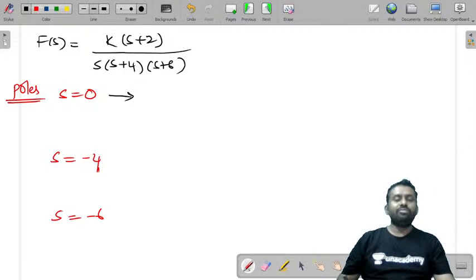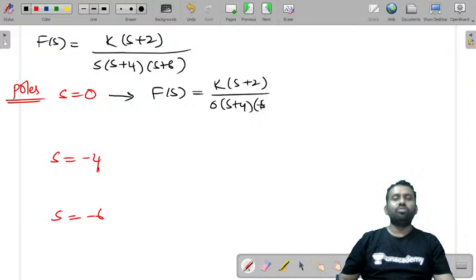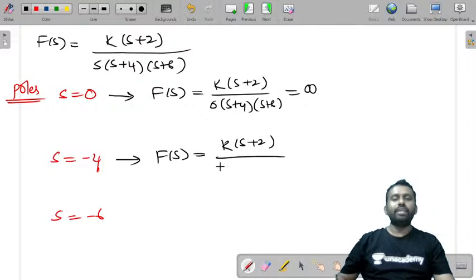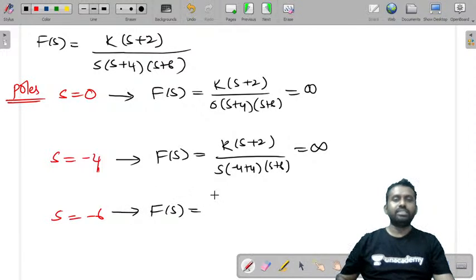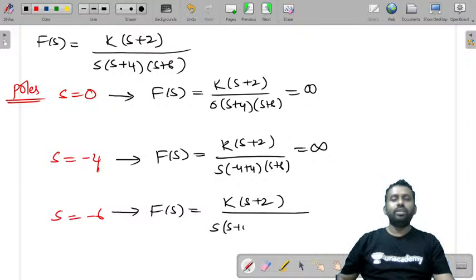Now if you substitute this in the function value, F(s) = K(s + 2) / [0 (s + 4)(s + 6)] will give me an infinite value. Similarly, F(s) = K(s + 2) / [s(-4 + 4)(s + 6)] will give me an infinite value.